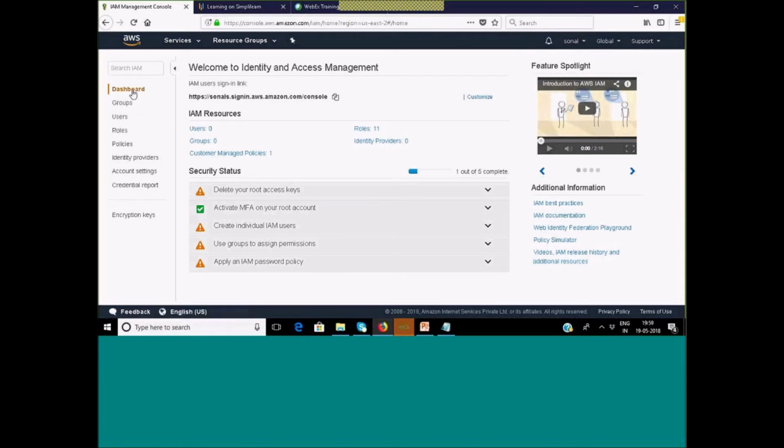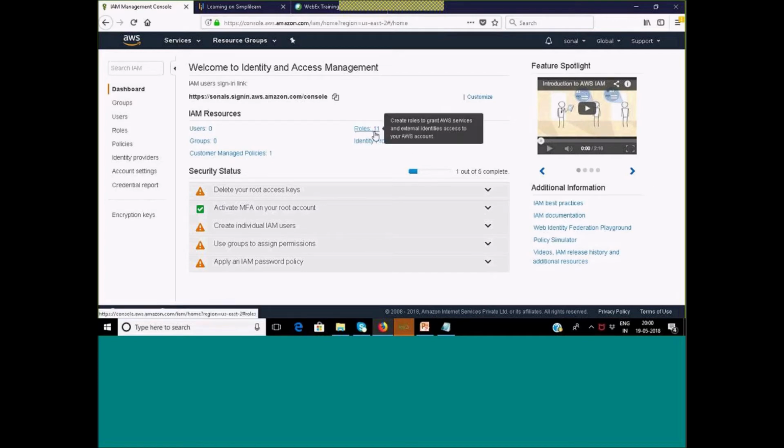Fine. Now this is my dashboard. It is highlighting a few things I would like to show you. See, users, I do not have any user apart from the root, the groups. Okay, managed policies. The customer managed policy means I created one policy, so that is a custom policy, but it is not the default one. Default I have, as I showed you, 200 policies we have. Okay, so this is the one which I created.